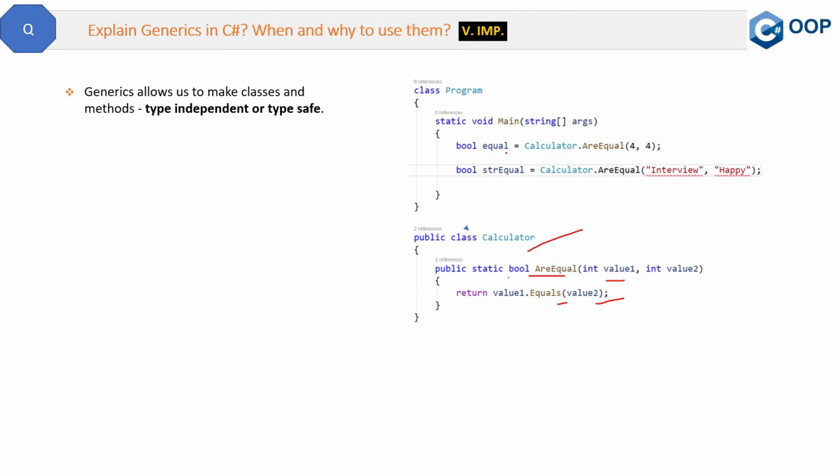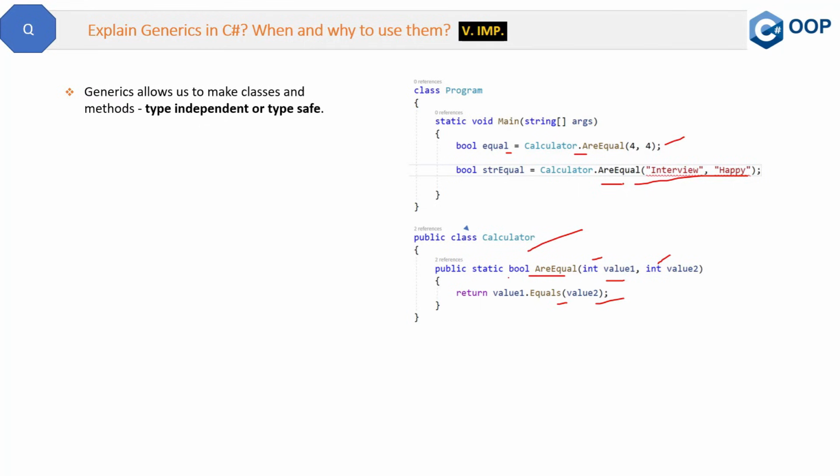Since this is a static method, it is called directly from the class only. If this is true, then it will print true, and if the comparison is false, then it will return false. In this case, if we try to compare the integers, then it will work because here it is strongly typed to integer. But if we try to compare the strings with this AreEqual method, then it will not work.